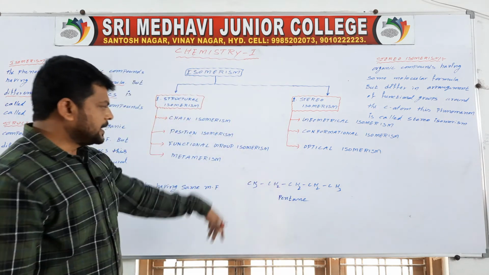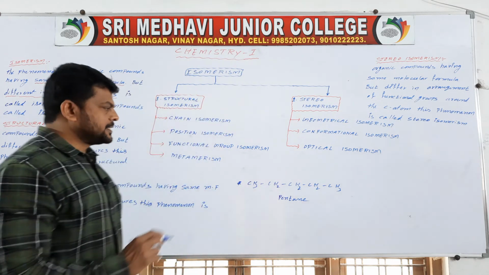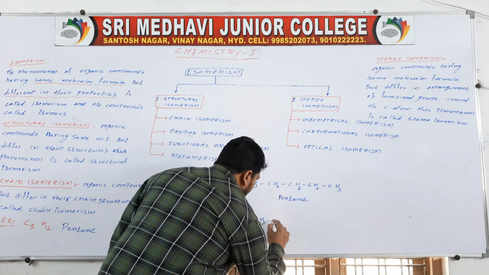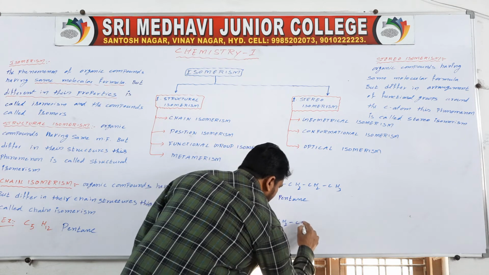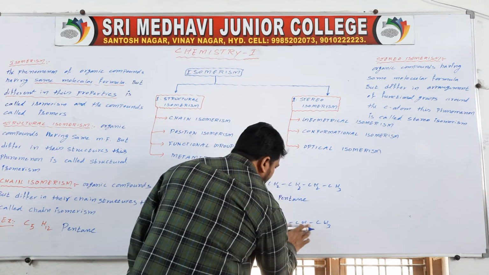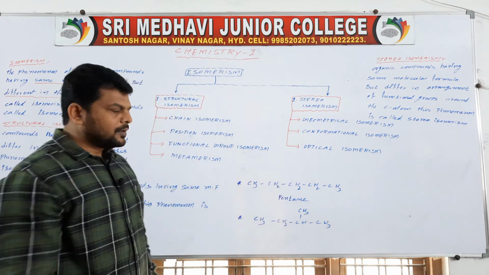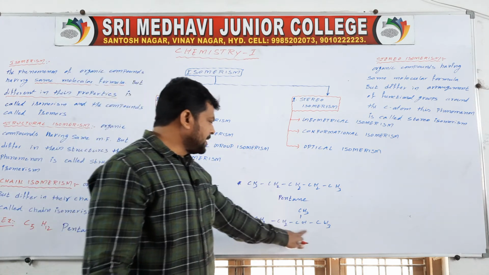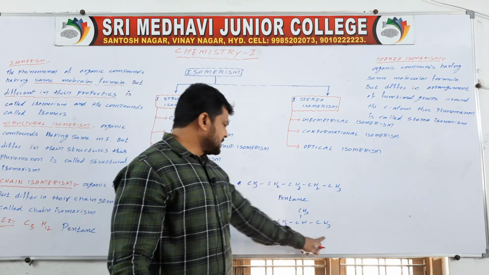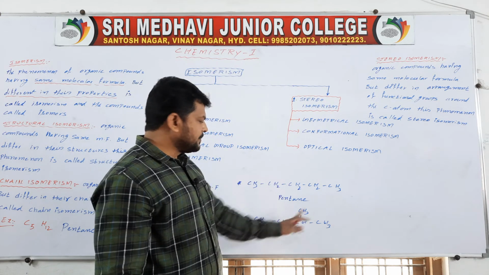Next I am changing its structure. CH3, CH2, CH2, CH3 and here I am adding one branch. 1, 2, 3, 4, 5, C5, then 3 plus 3, 6, 6 plus 2, 8, 8 plus 1, 9, 9 plus 3, 12, H12.